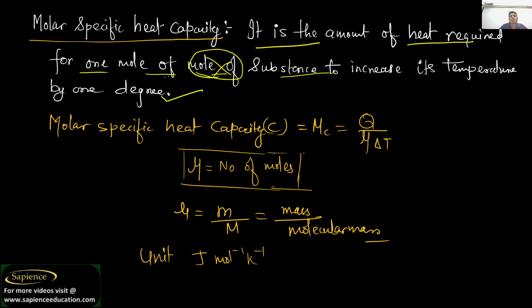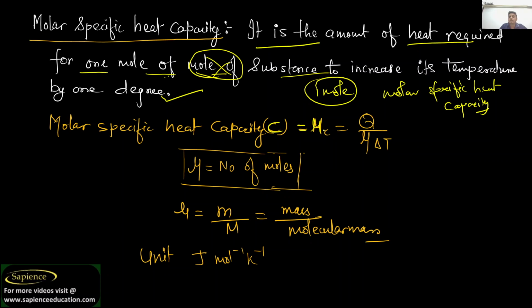But when we talk about 1 mole, we are considering molar specific heat capacity. It is denoted by C, and this is also molar heat capacity. Generally we will denote it by MC.